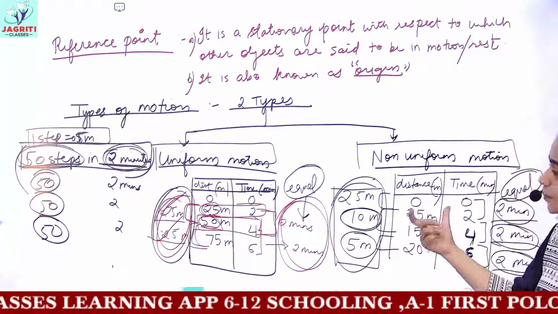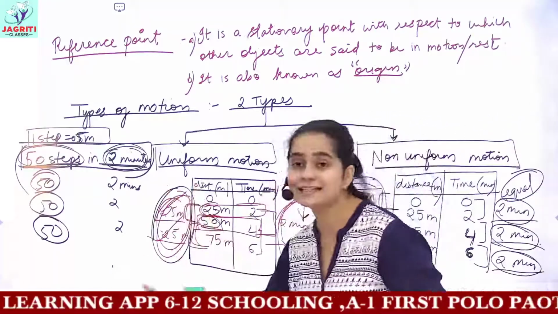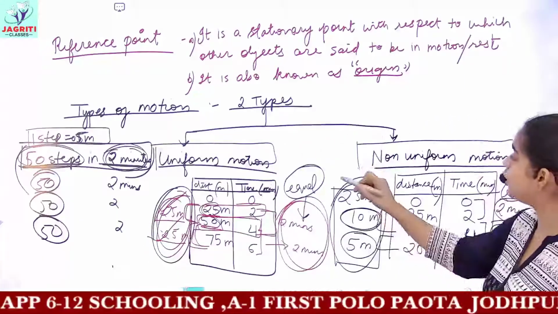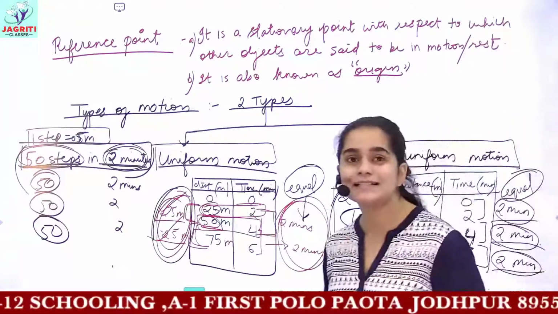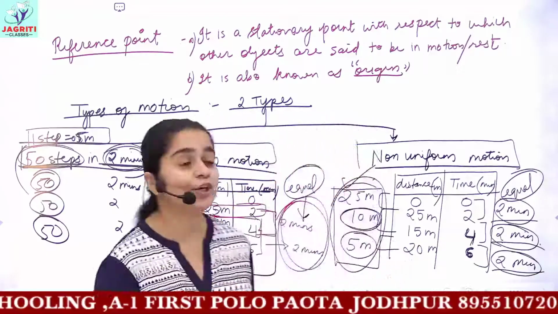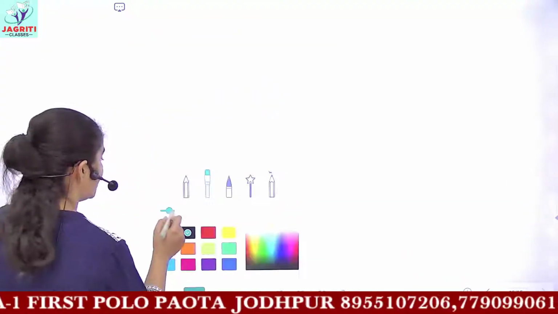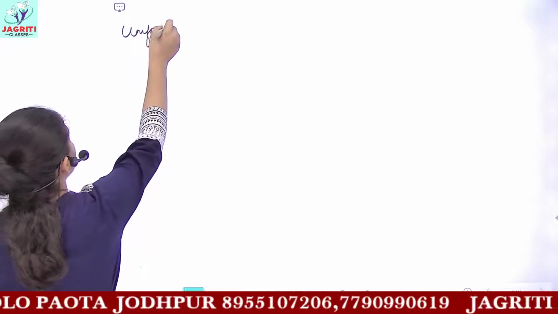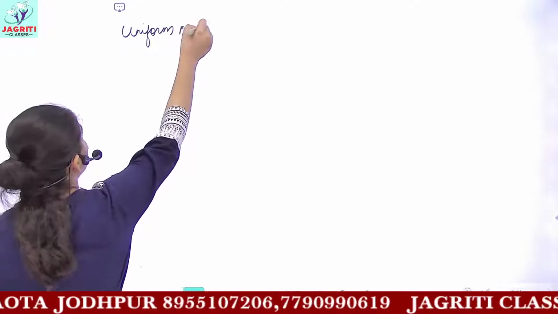These two motions are categorized differently on the basis of the difference in distance covered. When any object covers equal distance in equal intervals of time, it is uniform, and if the object covers unequal distances, it is said to be in non-uniform motion. So let's write down the definitions of uniform motion and non-uniform motion.